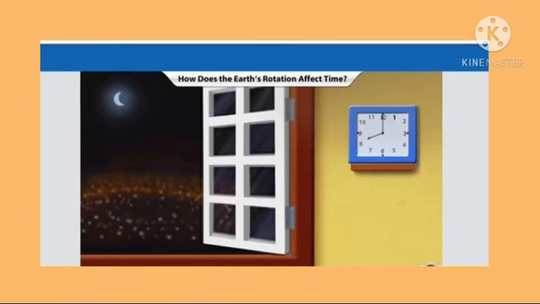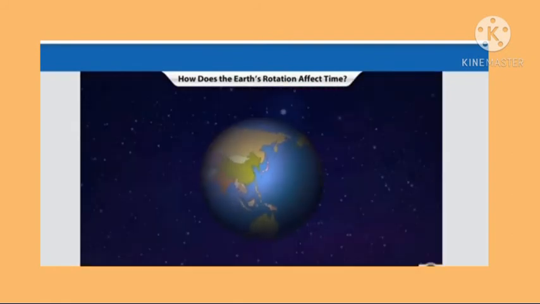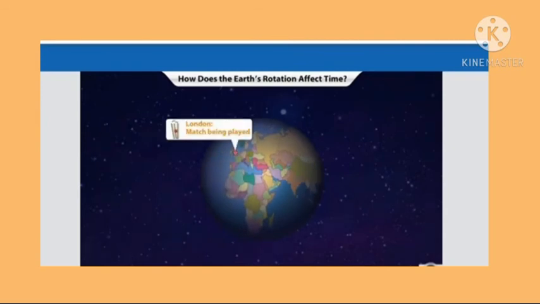How can it be 3 in the afternoon in London while it is 8 at night in Delhi? This is because the match is being played in one part of the world and being viewed in a different part. Let's understand this in detail.